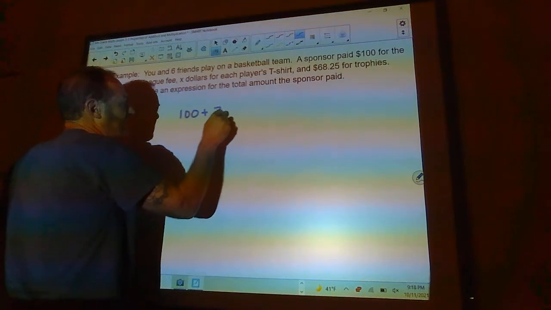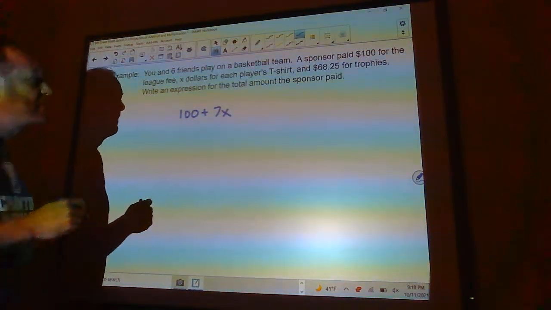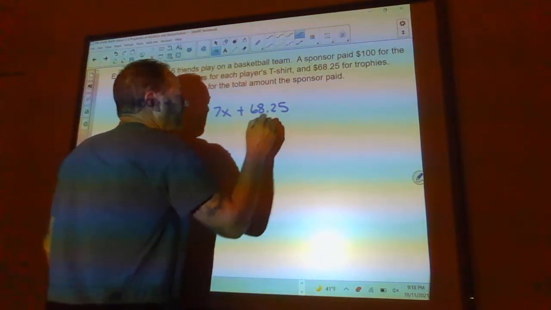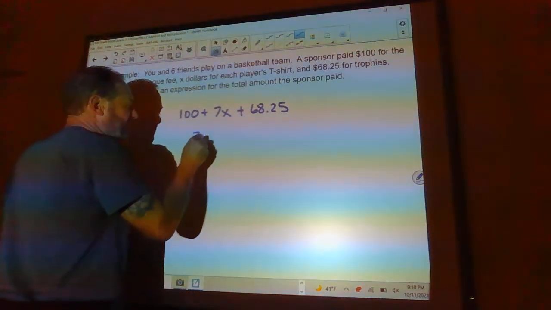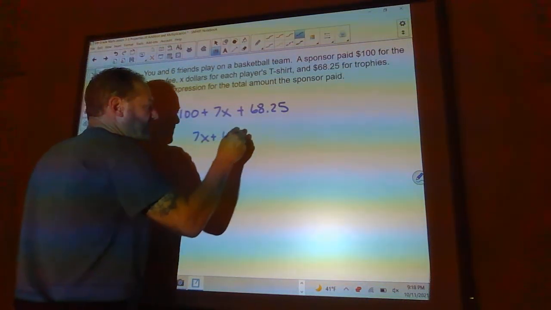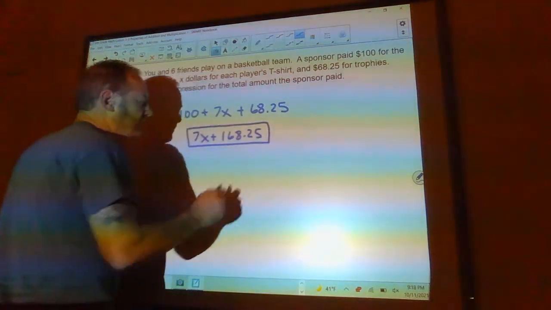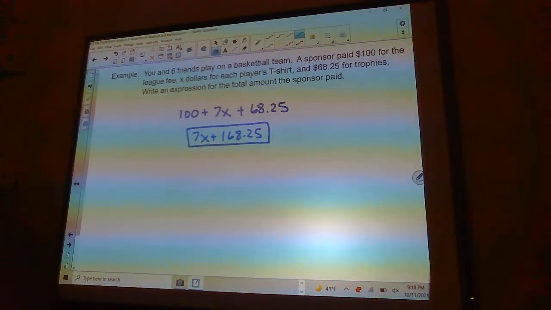So you paid 7 times X for the t-shirts, and then paid $68.25 for the trophies. So if we combine our like terms, this becomes 7x plus $168.25. There's your expression. So if you knew the price of the jerseys, you could just plug that in here for X, and you'd know exactly how much the sponsor paid.